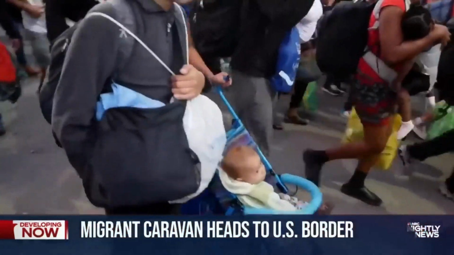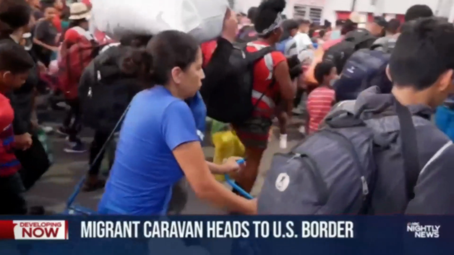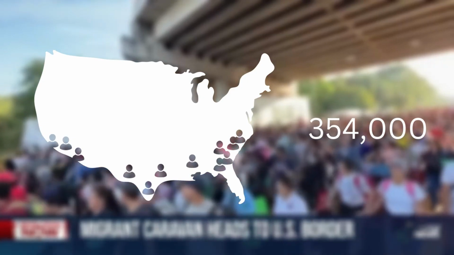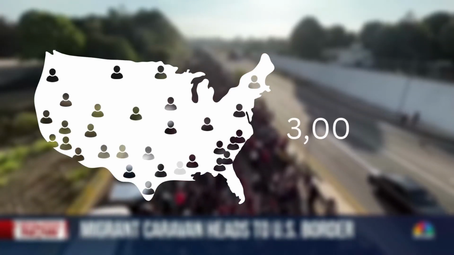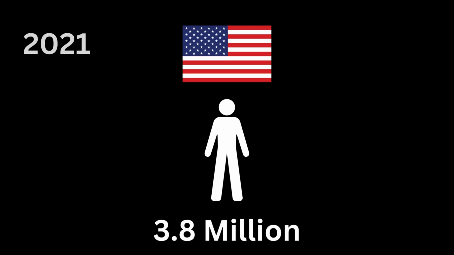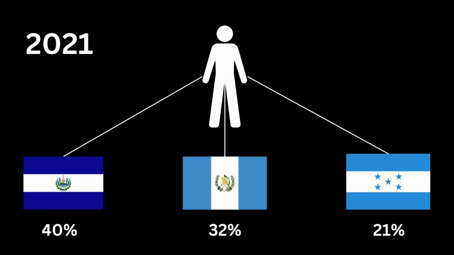This draws them on a precarious journey across the border to reach the United States. For context, the Central American immigrant population in the US grew from 354,000 to more than 3 million people. As of 2021, around 3.8 million people from these countries were living in the United States. In 2021, 40% were from El Salvador, 32% were from Guatemala, 20% were from Honduras, and finally, 7% were from Nicaragua. This statistic shows how the countries from the Northern Triangle make up 93% of this.